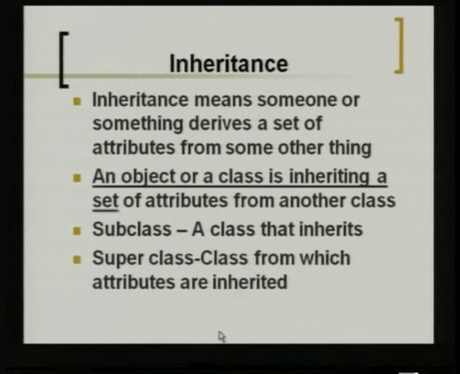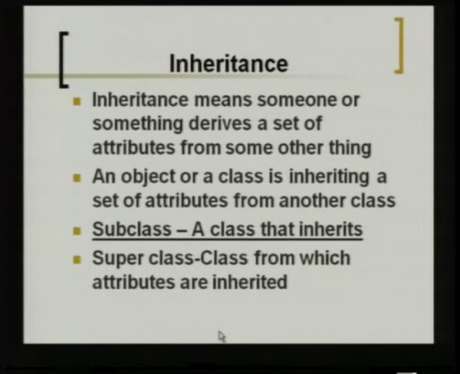Similarly, in OOP also, the two main concepts involved, classes and objects, inherit from one another. Inheritance is when someone or something derives a set of attributes from some other thing. An object or a class is inheriting a set of attributes from another class. Only classes and objects exist in OOP mainly. So, when you say inheritance, it means a class contains features and behavior, and an object also holds features and behavior. If you can inherit something, it is the features and behavior from other objects and classes.